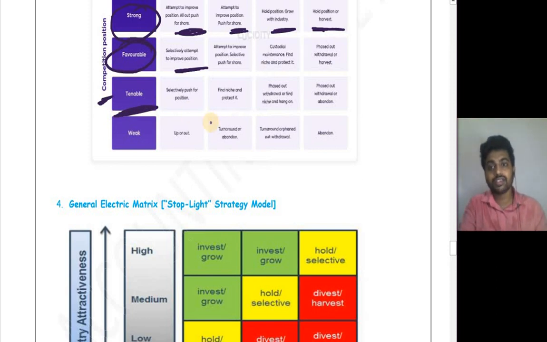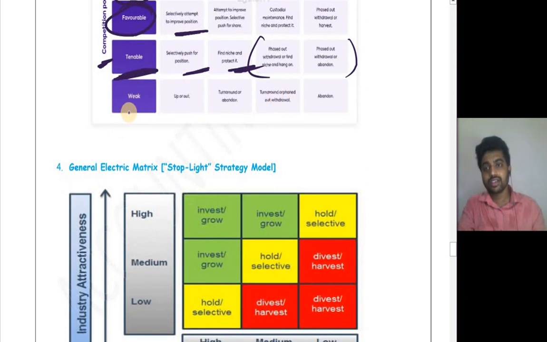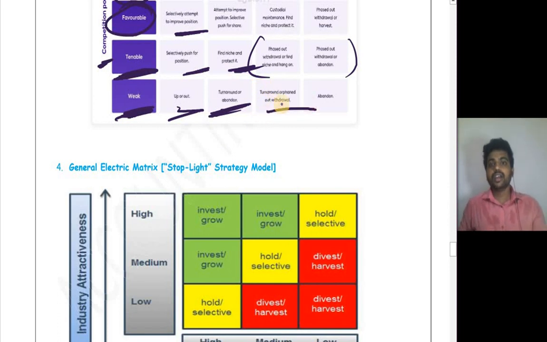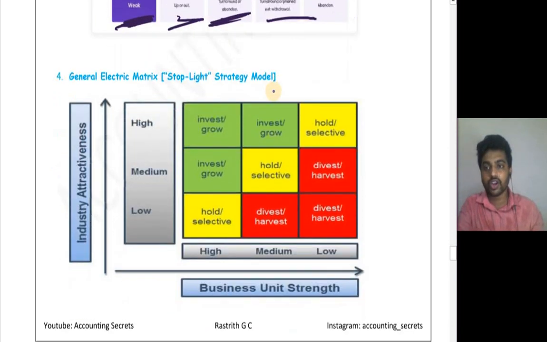If your position is tenable, then in the beginning as well as in the growth phase, try to increase your share and protect your share. If that is not possible, in the maturity stage or aging stage, get out from that and withdraw your capital. If your organization is weak, first try in the introduction stage itself to become tenable, favorable. If it is not possible, don't compete. And in growth, if you are weak in the growth stage also, then turn around. You have to change some decisions to become tenable. And if not, then go for withdrawal.